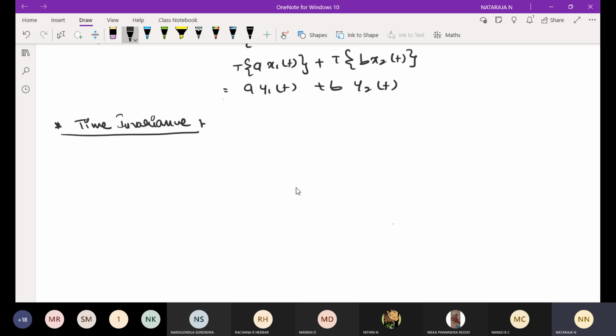A time invariant system is one for which a time shift at the input side causes a corresponding time shift at the output side also.